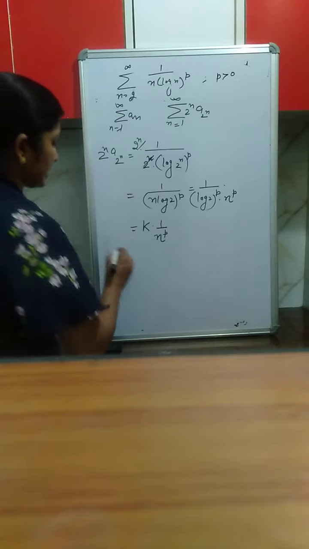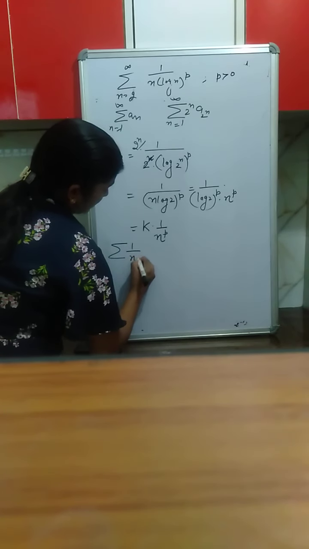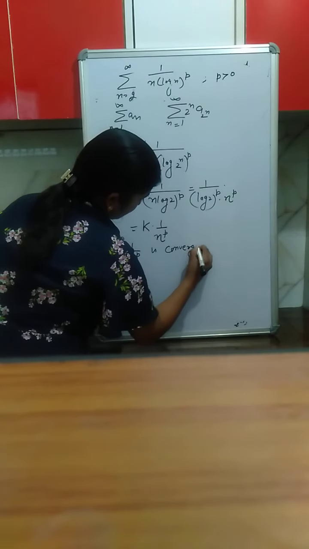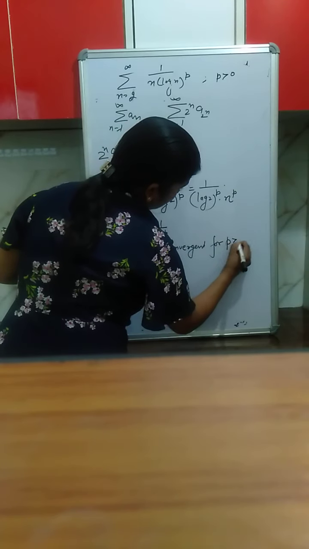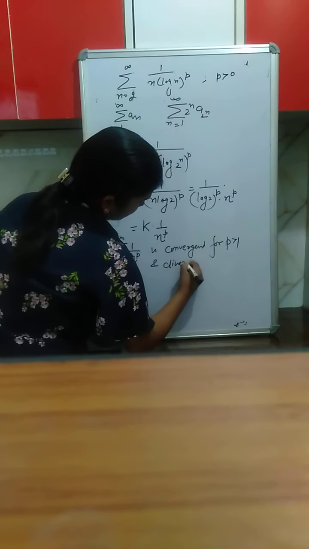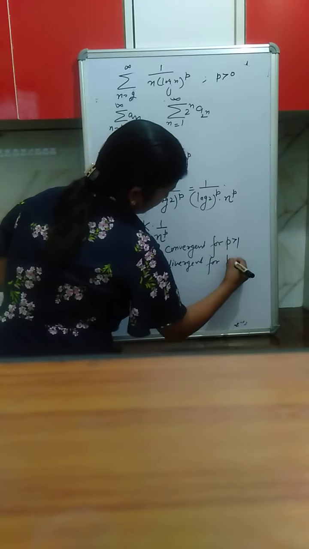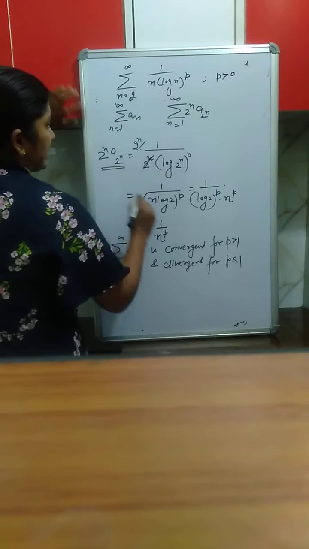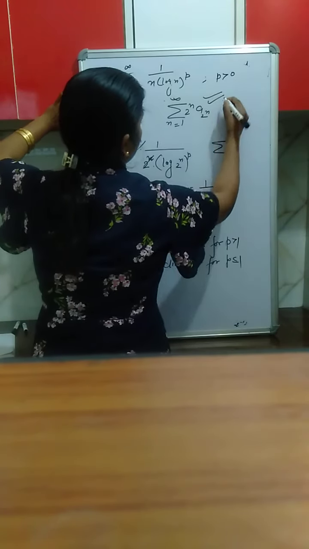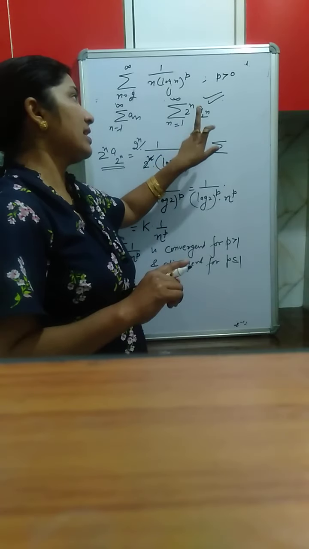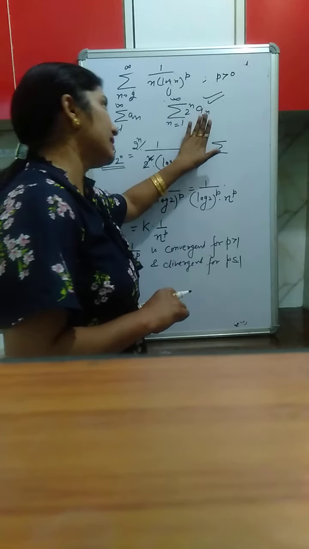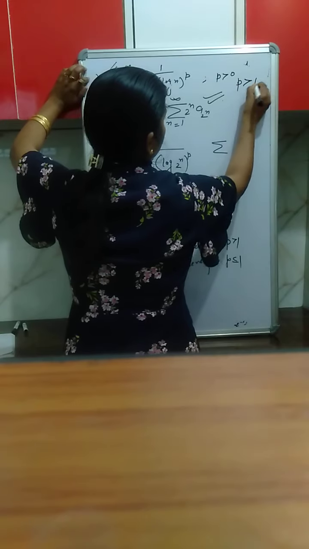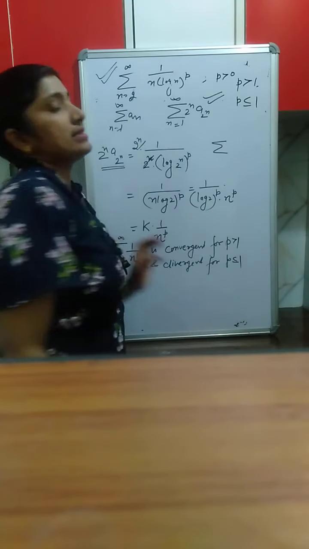And we know that this series summation 1 upon n raised to the power p, n varies from 1 to infinity, is convergent for p greater than 1 and divergent for p less than or equal to 1. So clearly the series summation 2 raised to the power n a(2 raised to the power n) is convergent for p greater than 1 and divergent for p less than or equal to 1, and therefore the given series is convergent for p greater than 1 and divergent for p less than or equal to 1.